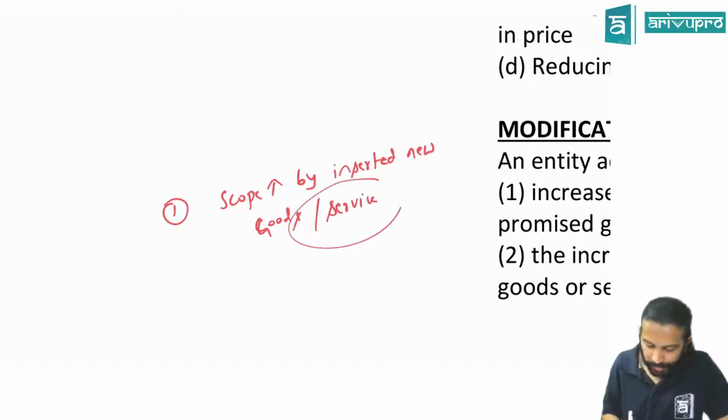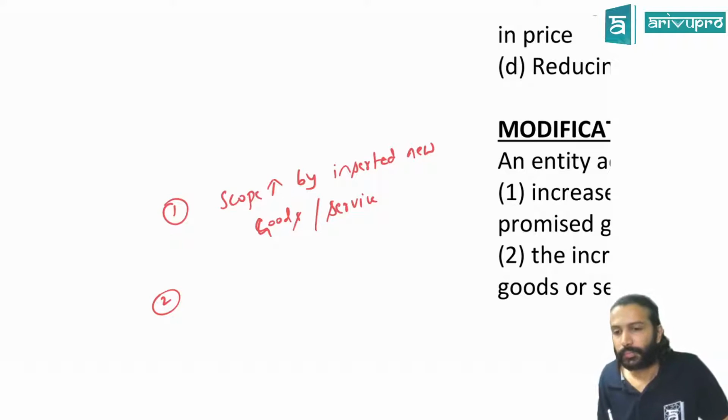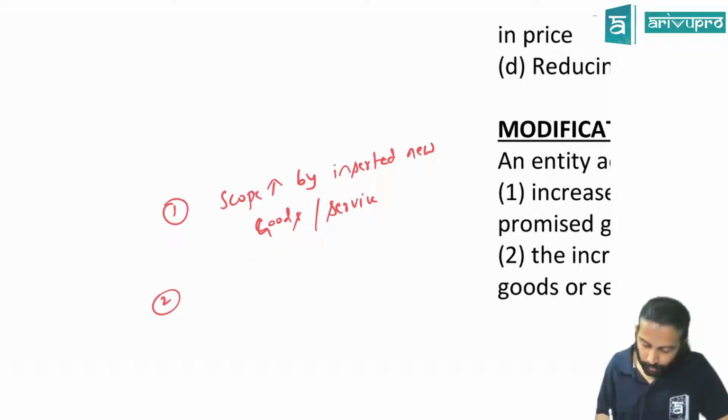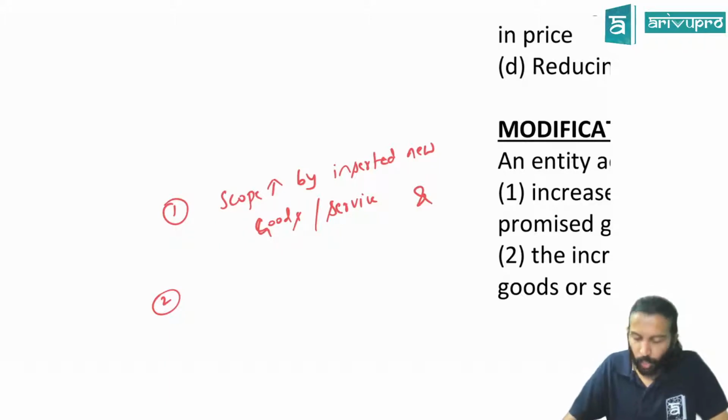Scope has increased by inserting new goods and service. Fair enough? Yes, this should be there. This is condition number 1. And, sir, if new goods and service is inserted, what will automatically happen?